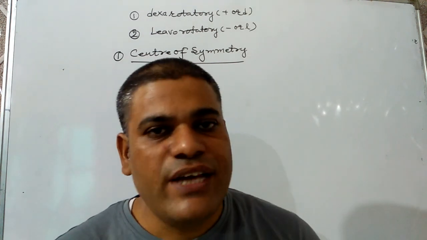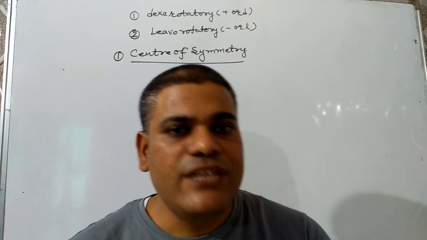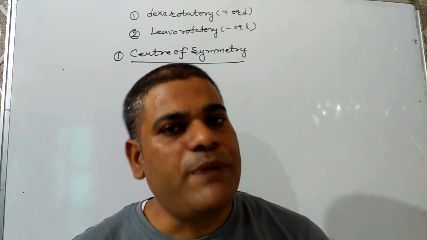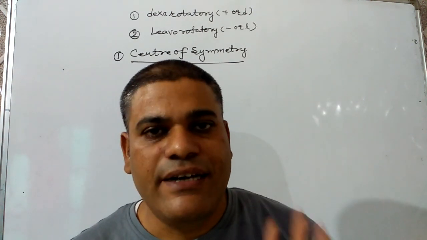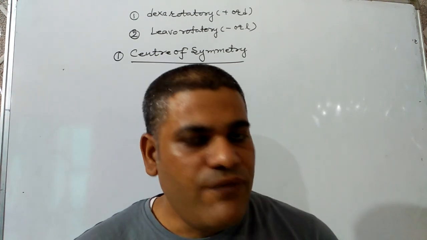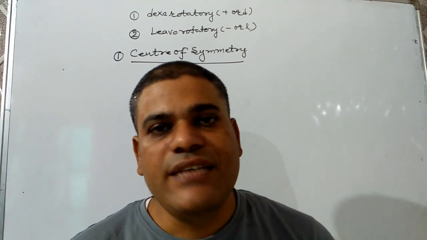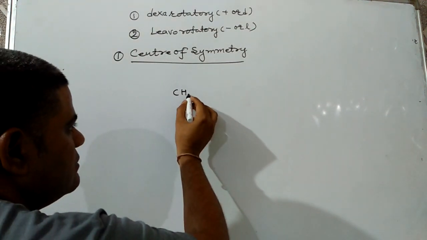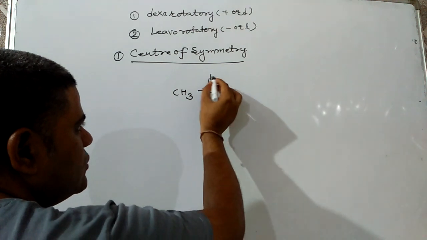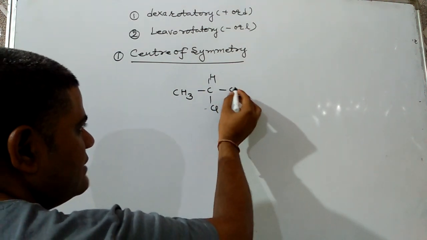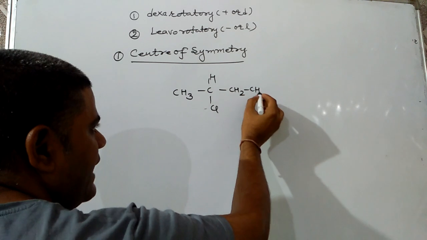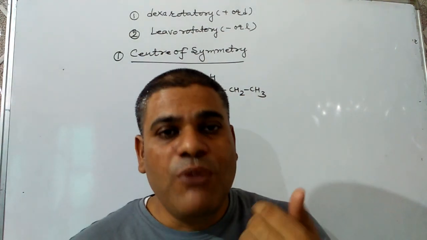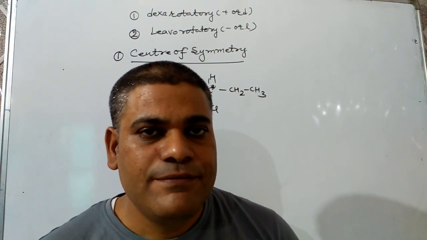And the place where center of symmetry is not present is known as a chiral center. So the first condition to be optically active is the presence of a chiral center. For example, 2-chlorobutane has a chiral center, that's why it is optically active. So the molecule must have a chiral center.